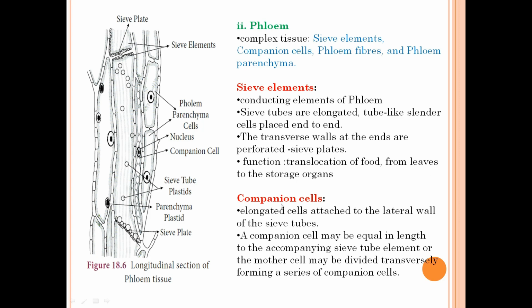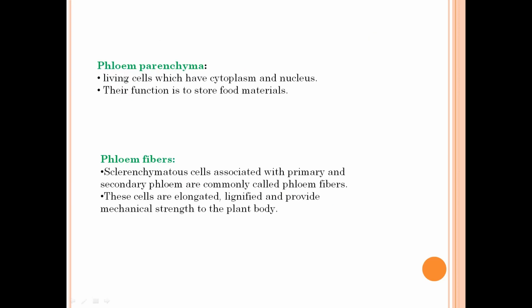The next component of the phloem is the companion cells, and they are also attached to the lateral walls of the sieve tubes. These are the companion cells. These companion cells may be of equal length to the sieve tubes, and sometimes the mother cell may divide transversely to form a series of companion cells. The next component of the phloem is phloem parenchyma, and these are living cells which have the cytoplasm and the nucleus, and their function is to store food material as in the case of xylem parenchyma.